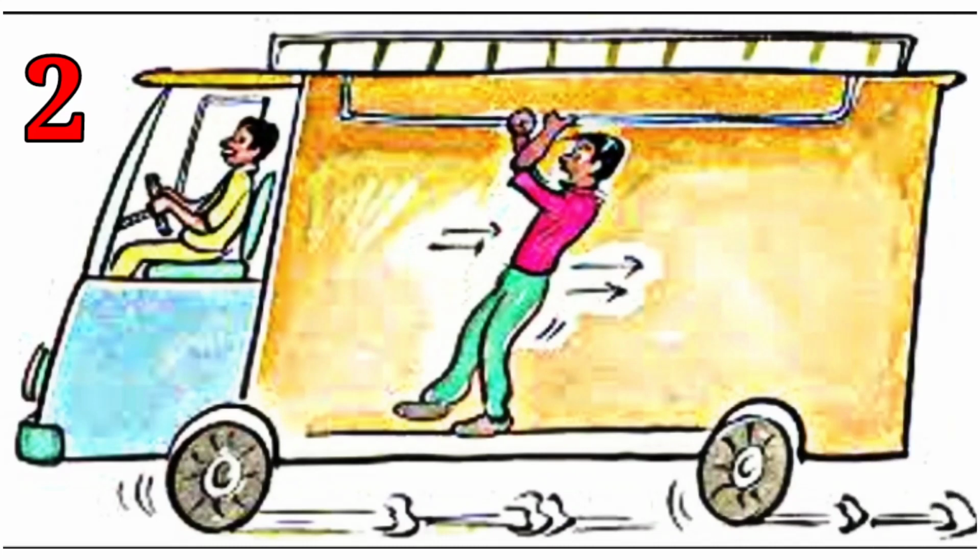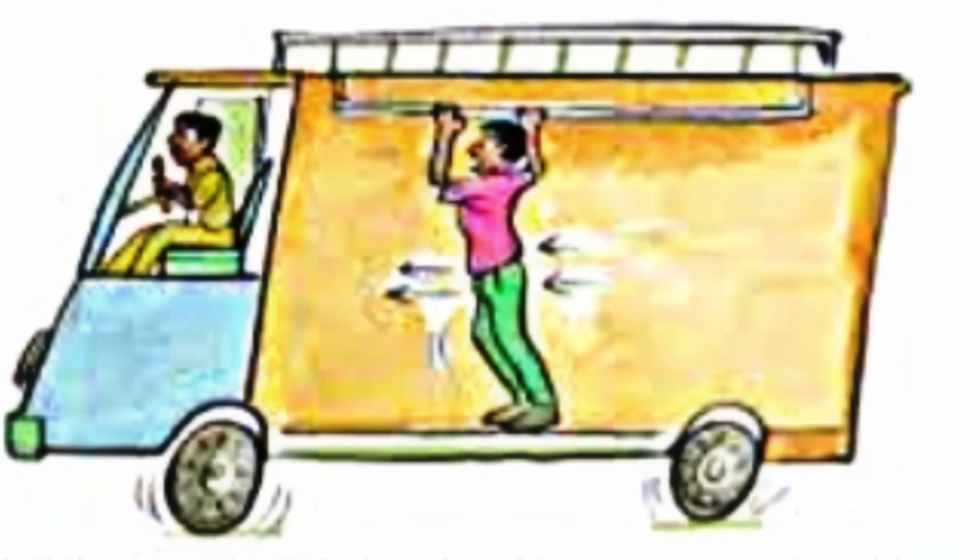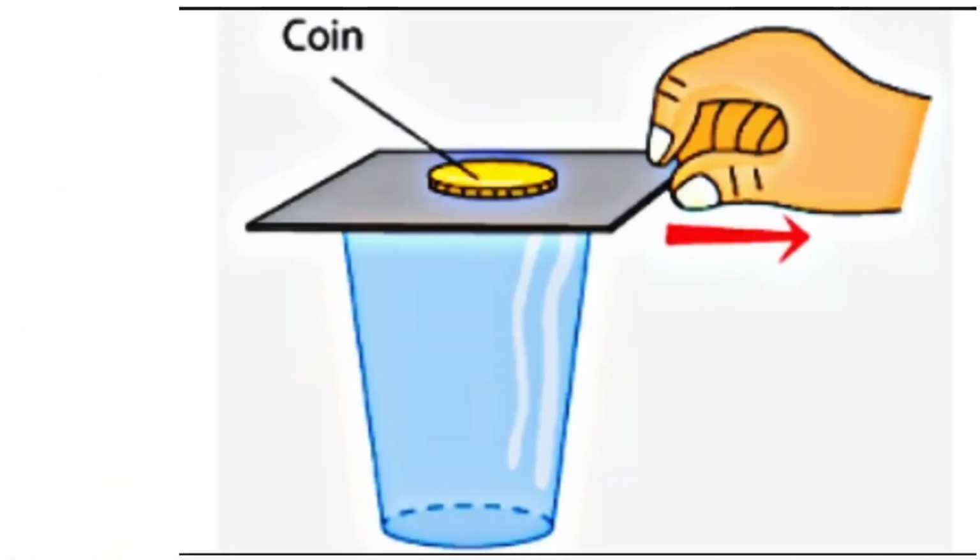When a bus suddenly starts moving, a passenger in the bus falls behind due to the inertia of his body. In this example, when the driver applies brakes heavily, the passenger inside the bus falls ahead due to the inertia of his body.